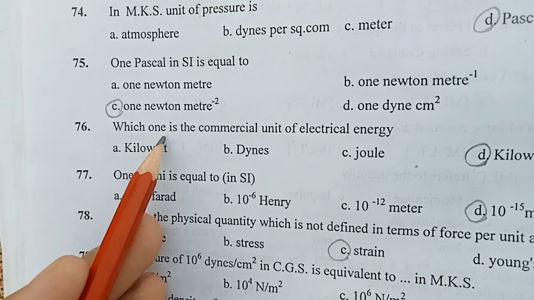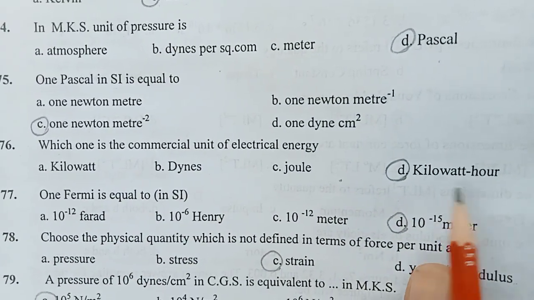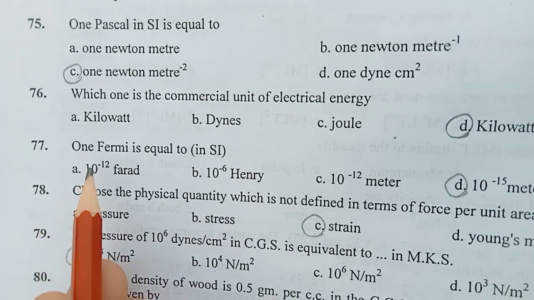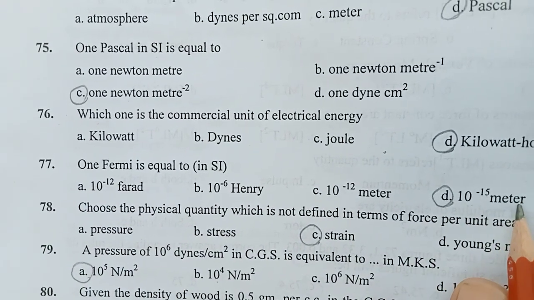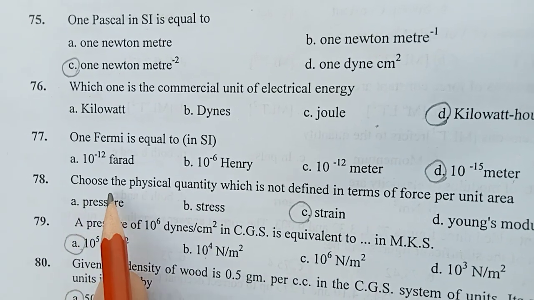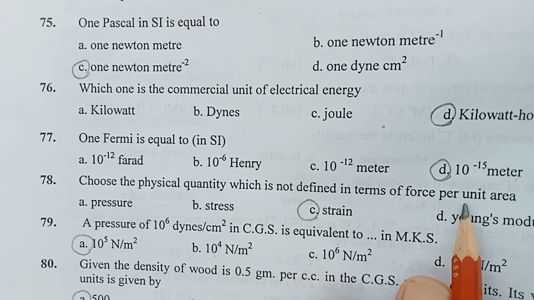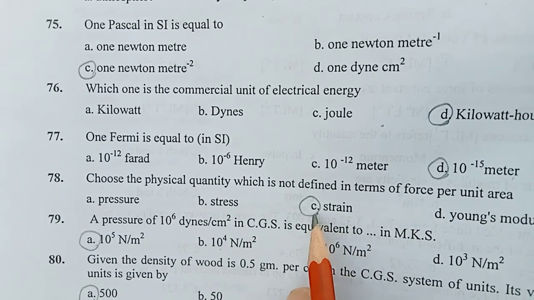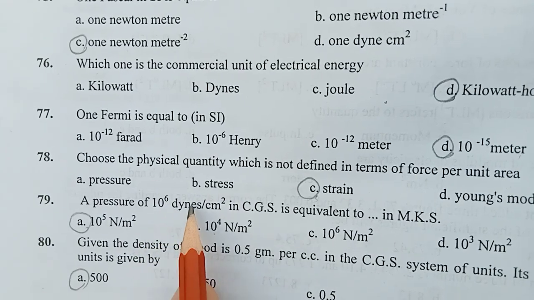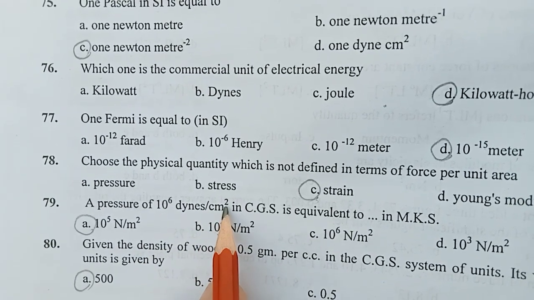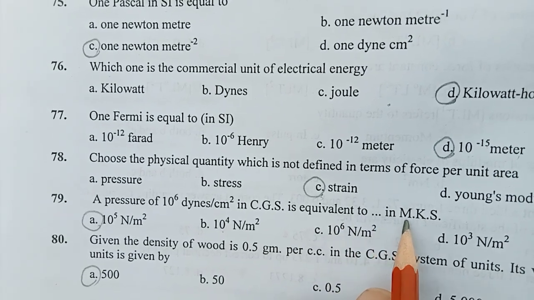76. Which one is the commercial unit of electrical energy? Right answer is D, kilowatt hour. Question number 77. 1 Fermi is equal to. Right answer is 10 raised to the power minus 15 meter. Question number 78. Choose the physical quantity which is not defined in terms of force per unit area. Strain. Question number 79. A pressure of 10 raised to the power 6 dynes per centimeter square in CGS is equivalent to dash in MKS.